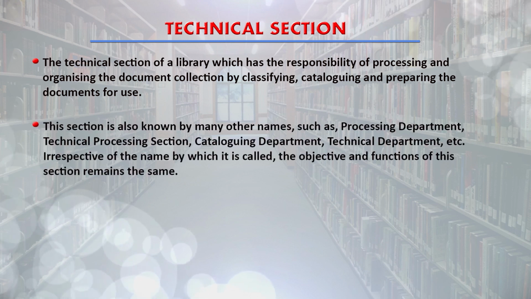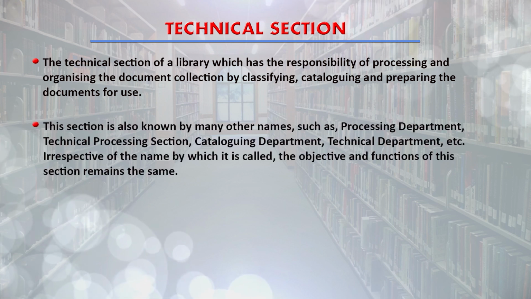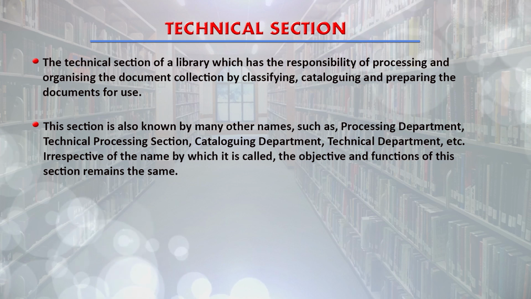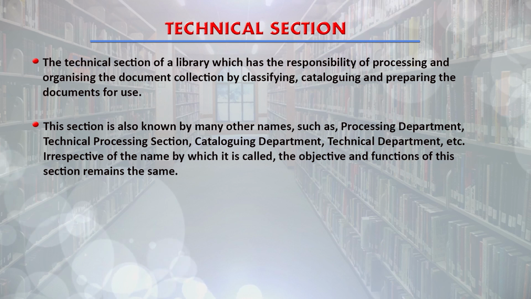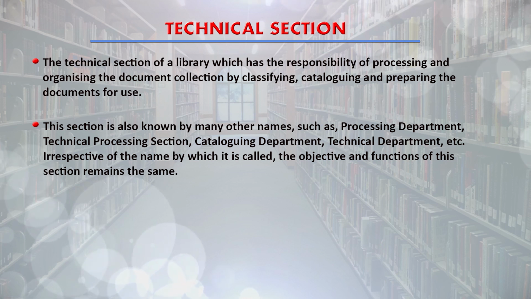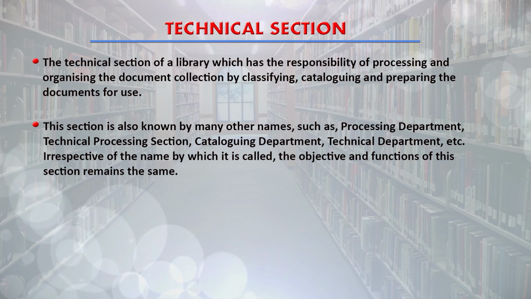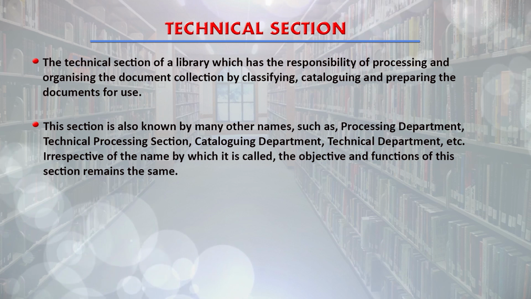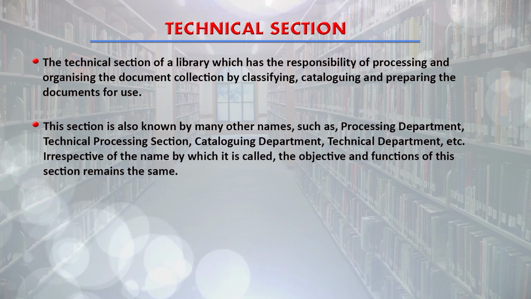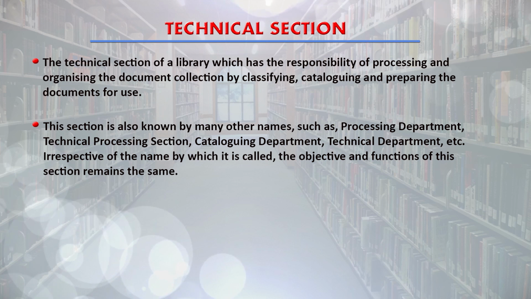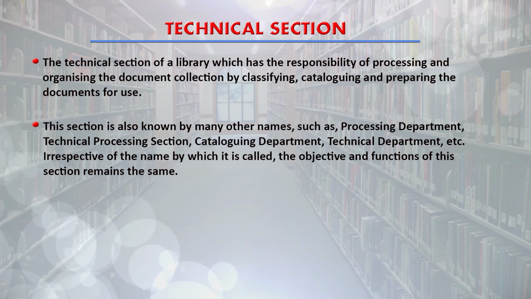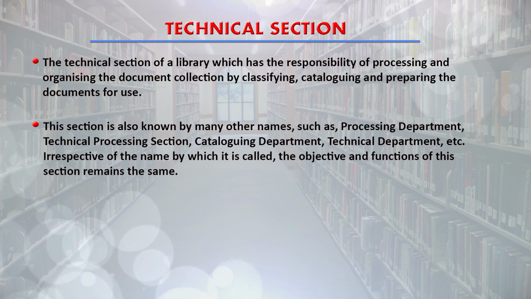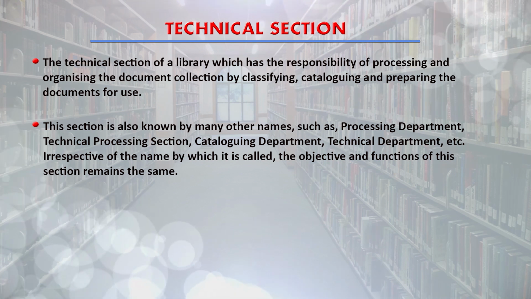This section is also known by many other names such as processing department, because processing work is done in this section. Technical processing section, because both technical processing and physical processing is done here. Some people also call it cataloging department, and some call it technical department.